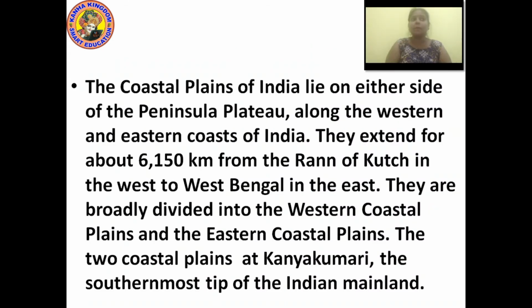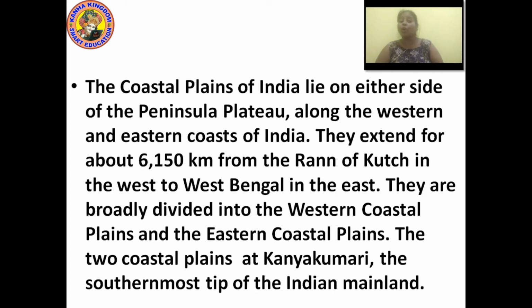Now, the coastal plains of India lie on either side of the peninsular plateau, along the western and the eastern coasts of India. They extend for about 6,150 kilometers from the Run of Kutch in the west to West Bengal in the east.